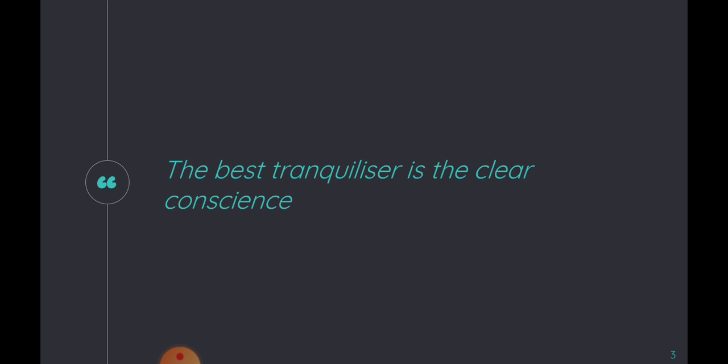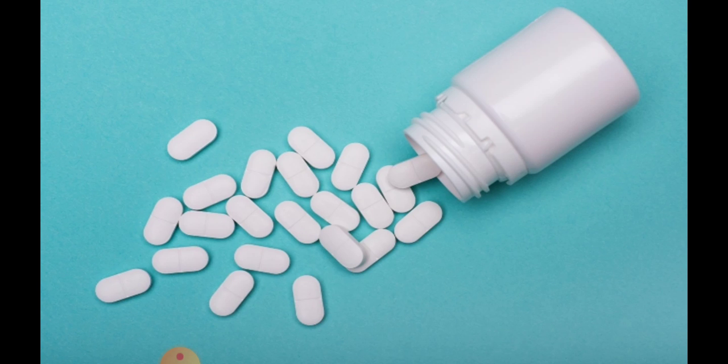The best tranquilizer is a clear conscience. It is said by American scholar Franklin. Do you find yourself feeling stressed out when you are studying before any important exam or when you are practicing before any presentation? So the answer is yes. Obviously, it's perfectly normal to feel stressed out or anxious every now and then. Unfortunately, for some of us, our anxiety can get so out of hand that a chronic feeling of anxiousness and fear is the making of anxiety disorders.